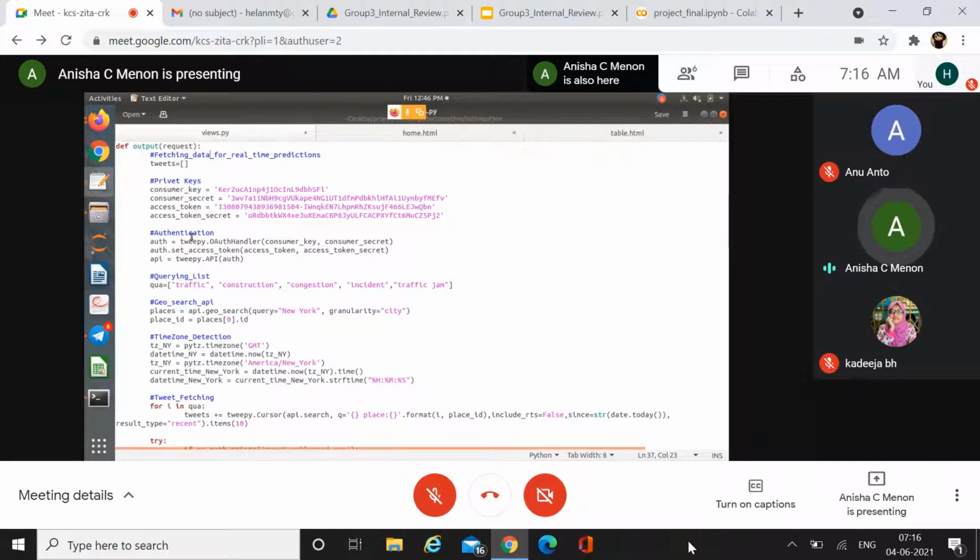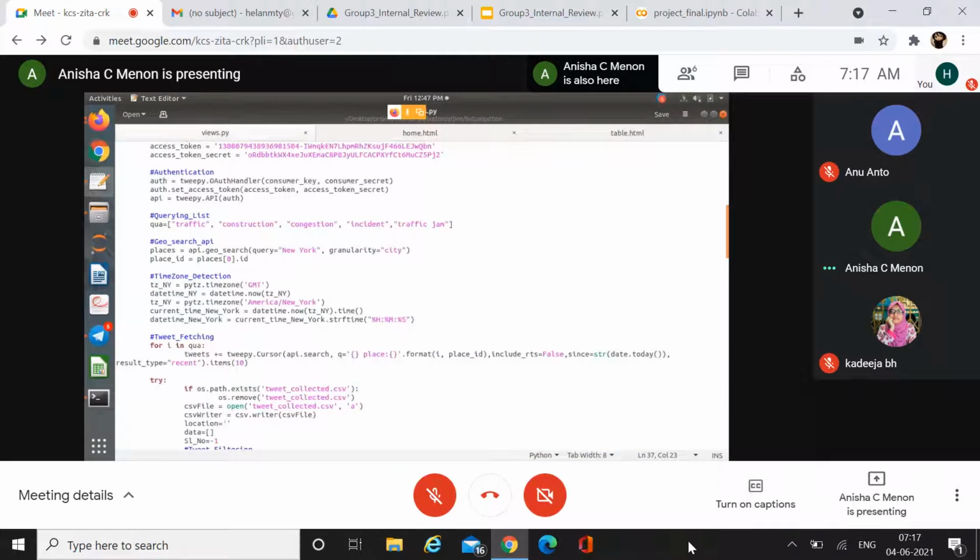So with the help of the private keys, we authenticate the user. After authenticating the user, the next step is to create a query list. The query list contains a list of keywords that are directly related to road traffic. As I already said, our project is dealing with road traffic, so location is one of the important parameters. To obtain that location-related information, we use the GeoSearch API.